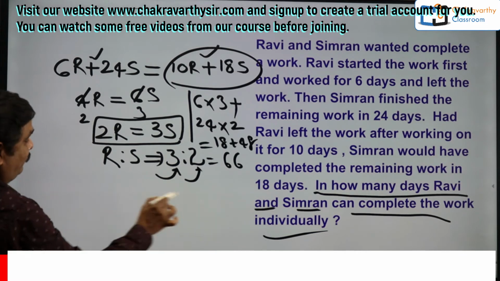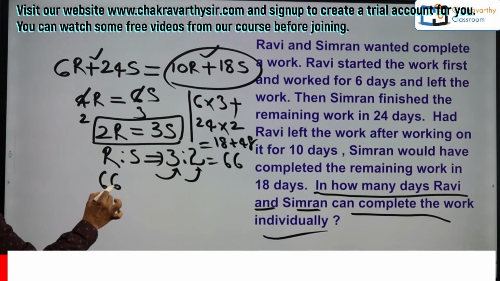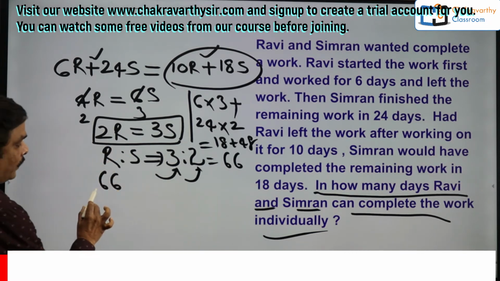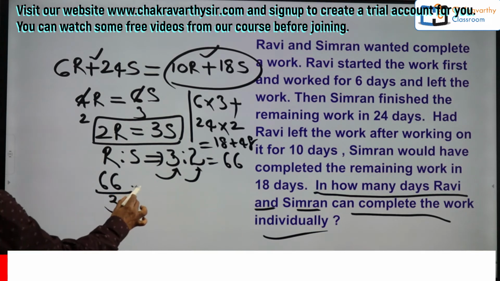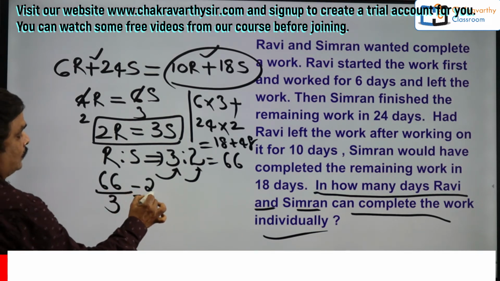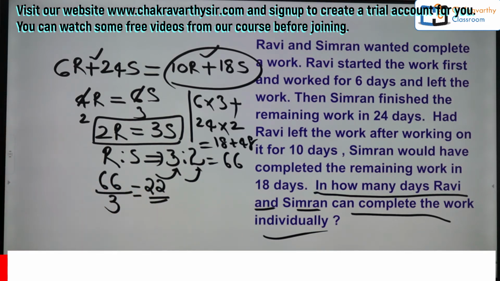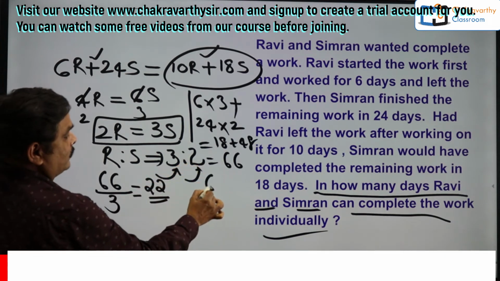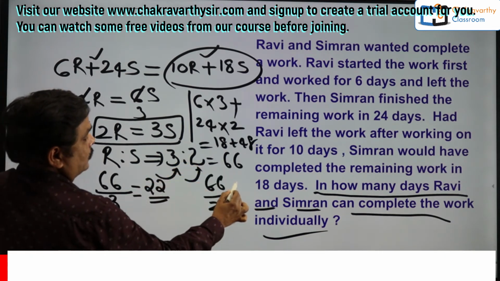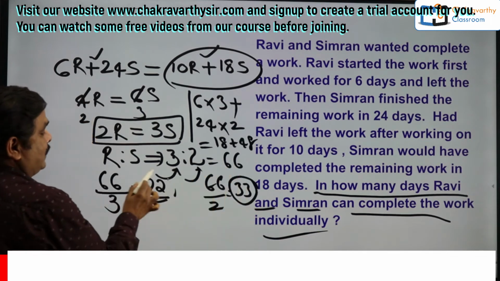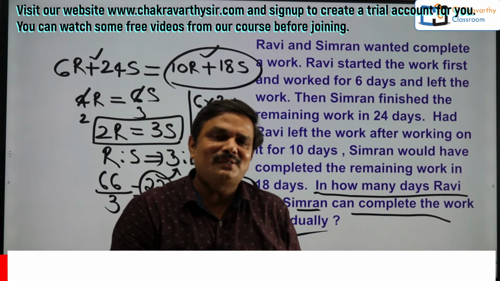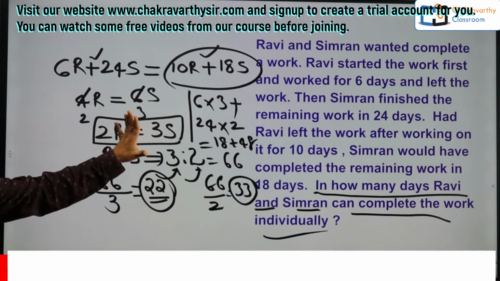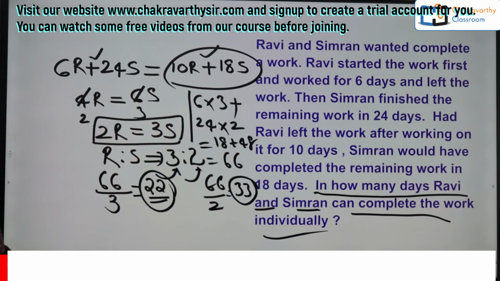Now, total amount of work 66 divided by Ravi's individual capacity of 3 units per day. So now clearly Ravi can do the entire work in 22 days. Whereas Simran, the same thing here, 66 by 2, that is 33 days, and 22 is the final answer. Isn't it simple for you, students? Can't you do this question in 1 minute if you know the logic or the method how to go for it?